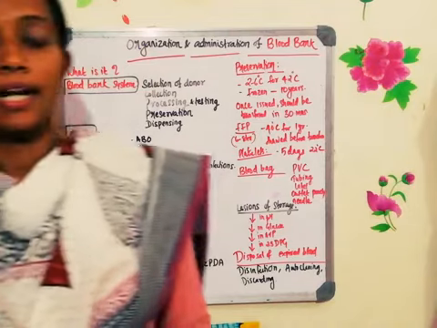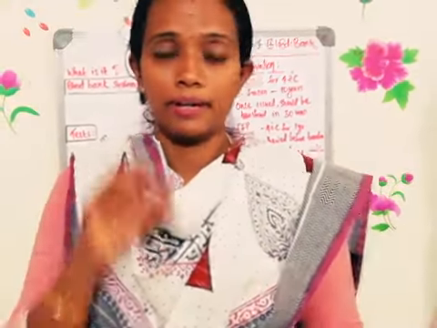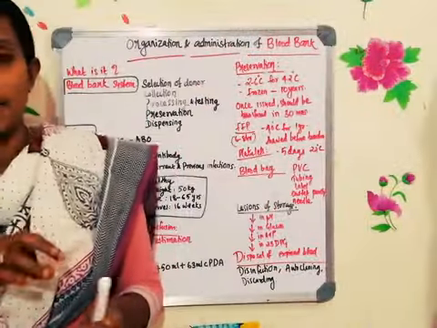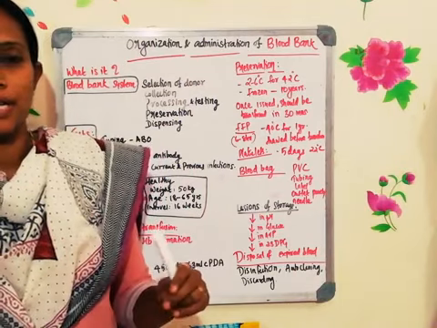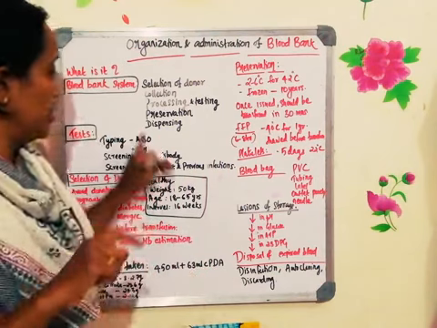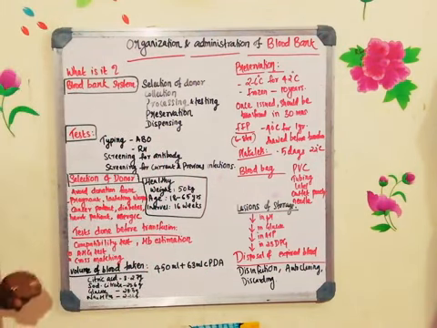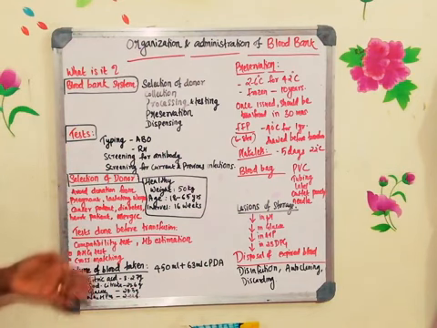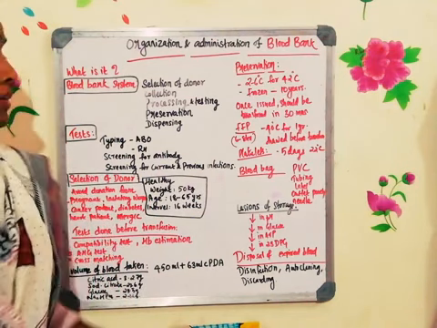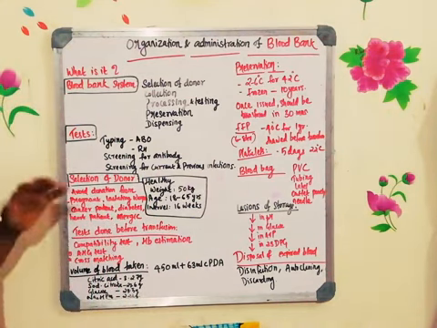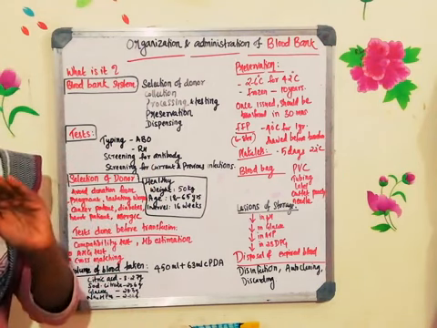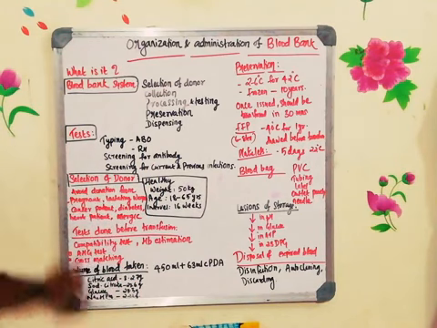Once after collecting the blood, you know that the blood will be collected through a tube. Once after collecting it, immediately they will transfer a little blood into a test tube, and that little blood will be used for doing all these tests. So they do the screening of antibody to find out whether any antibodies are there in that particular blood which can harm the recipient. So they screen for different types of antibodies which are there in the blood. If any antibodies particular to some infection are there, that also can be identified by the screening test.